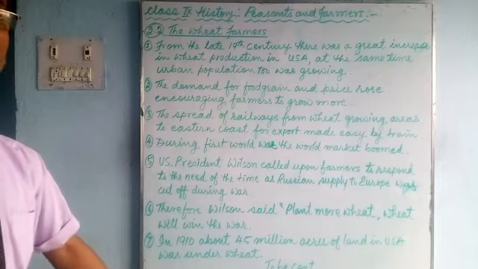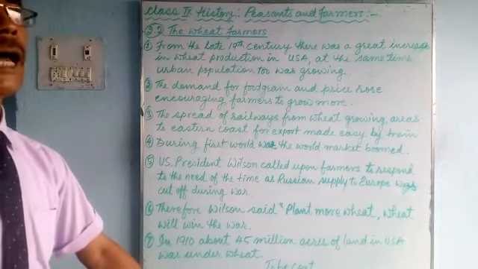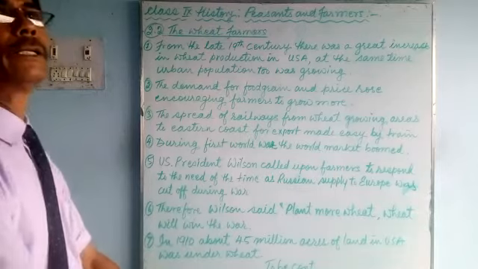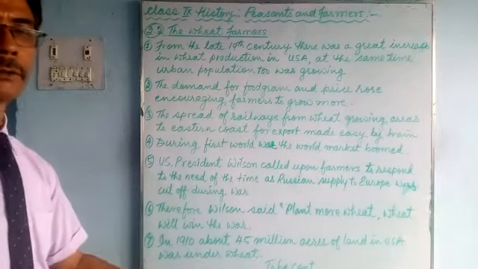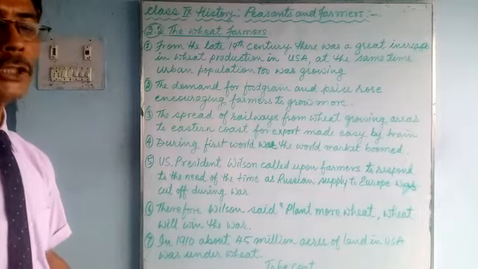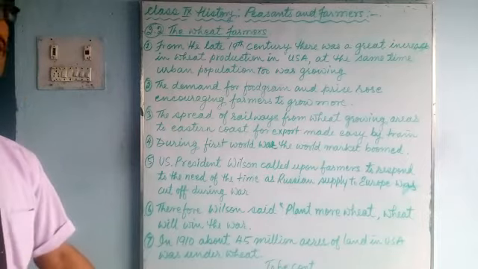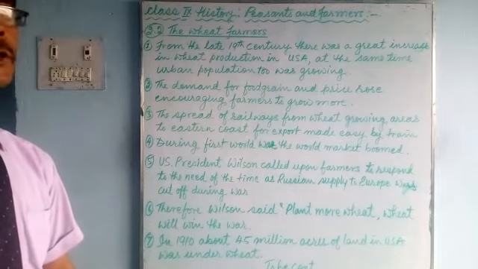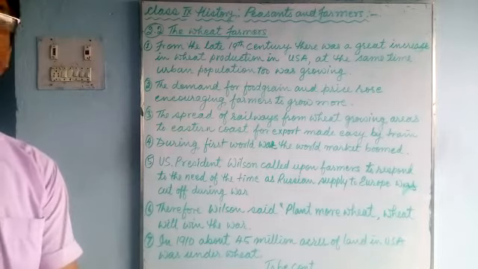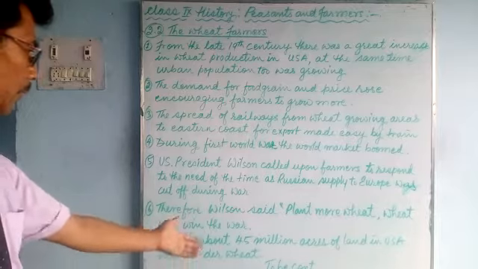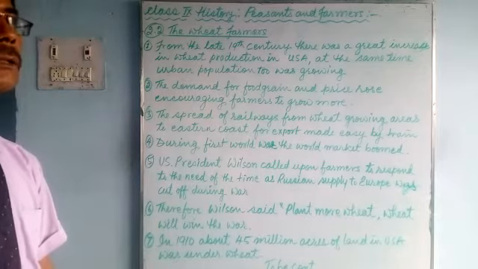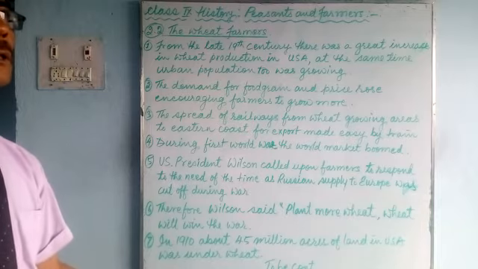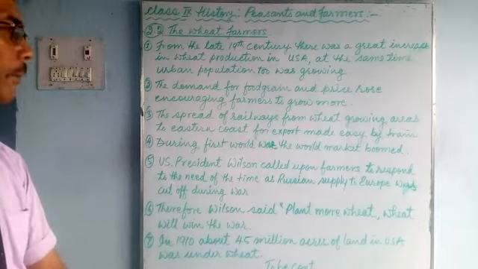Initially, the land produced good crops. But as the fertility of the soil decreased, they proceeded further and cut down trees and started growing food crops. In this way, they destroyed the forest areas and the grasslands. But the production increased and they earned a lot of money during that period. We'll continue in our next class. What happened after that? How this land turned into a dust bowl, we'll talk about that later on.